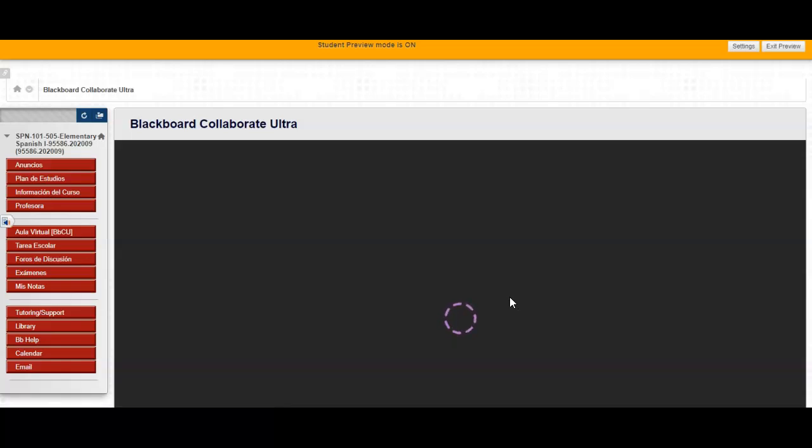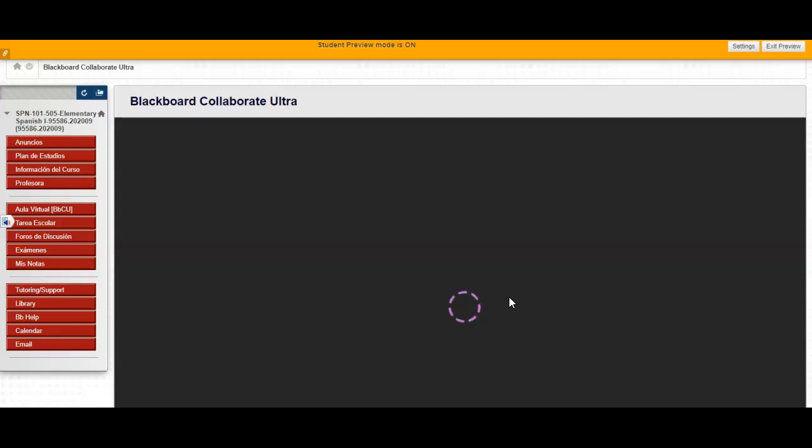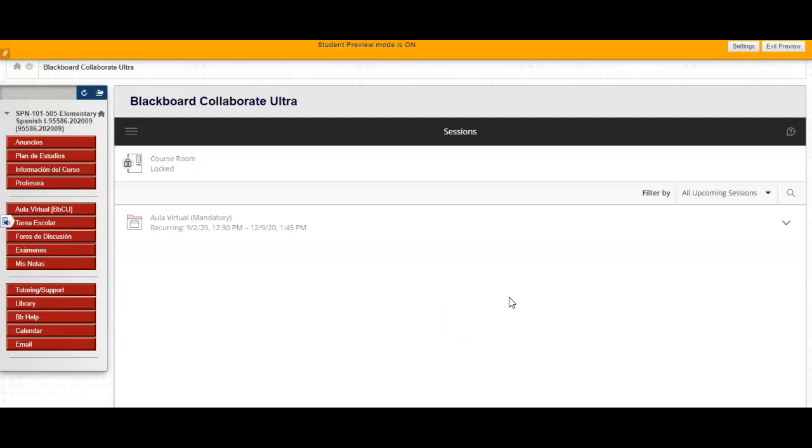It's going to work. You can actually also go, if you have the Blackboard app for students, through your phone, you can join these sessions. But in the Blackboard app on your cell phones, it says collaborate. It does not say Blackboard Collaborate Ultra. It just says collaborate. So just be careful with that, but you can go.